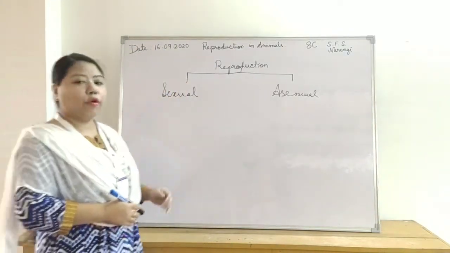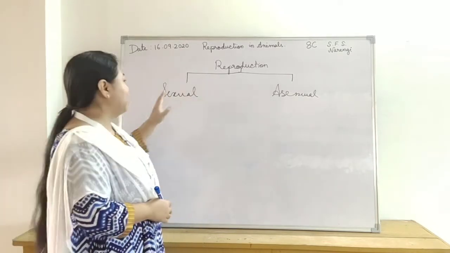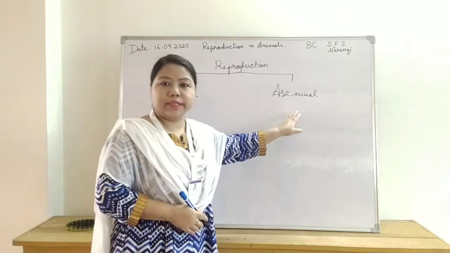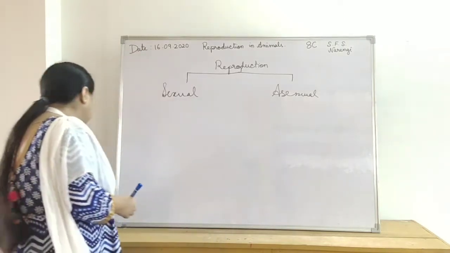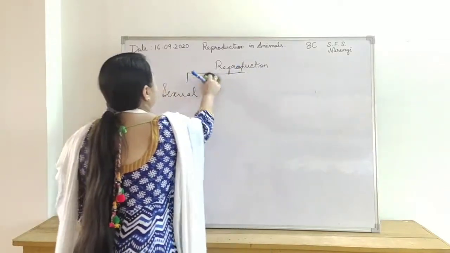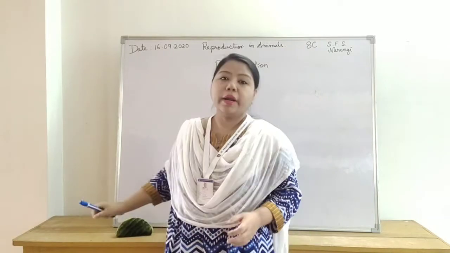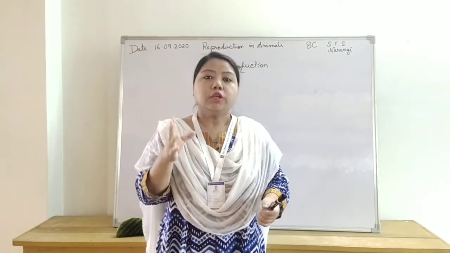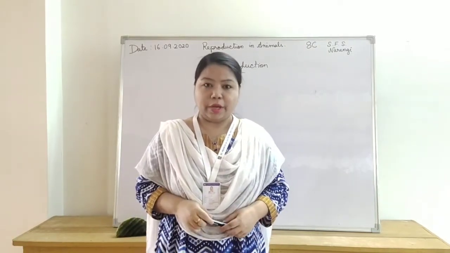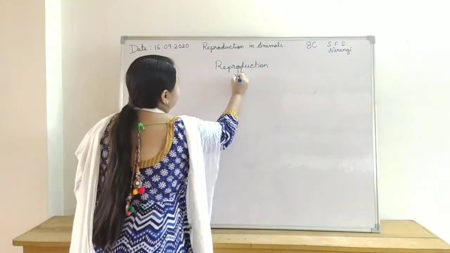As I have already mentioned, reproduction can be sexual or asexual, and first we will discuss sexual reproduction. In sexual reproduction, two parents are required, one male and one female.